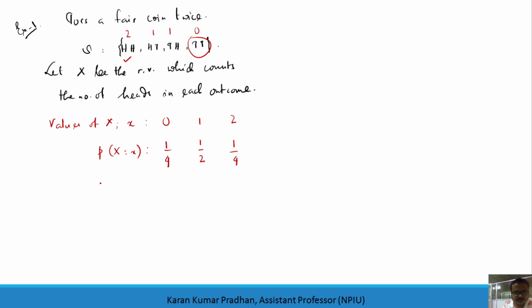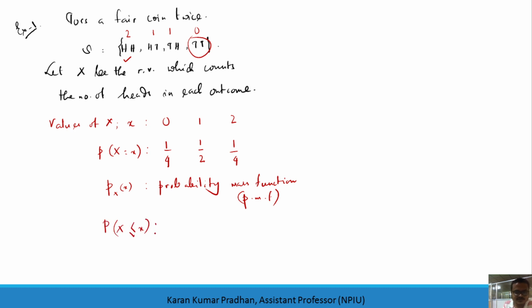So whatever you are getting here for each of the real values is called the probability mass function, or in short, your PMF. Now we will go for the distribution function, which is generally referred to as the probability that X is less than or equal to x.